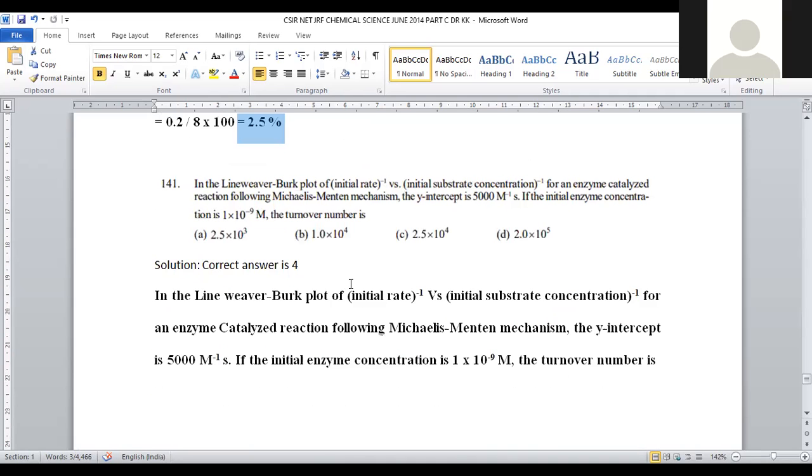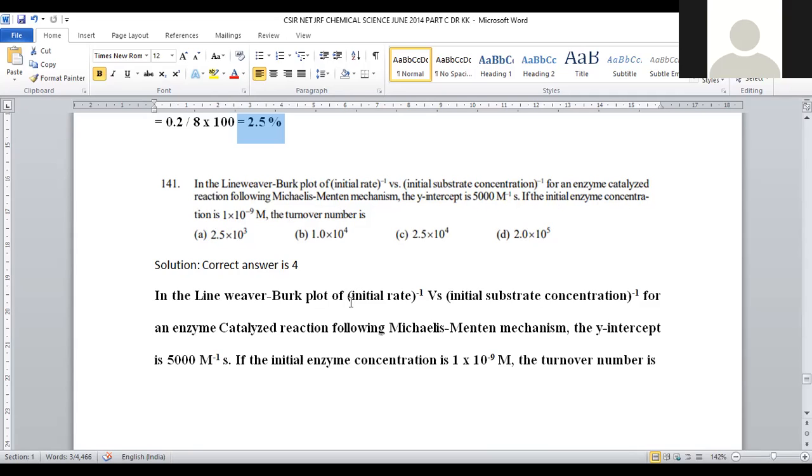Let us move on to question number 141. In the Lineweaver-Burk plot of initial rate inverse versus initial substrate concentration inverse for an enzyme catalyzed reaction following the Michaelis-Menten equation, the y-intercept is 5000 M inverse. If the initial enzyme concentration is 1 into 10 to the power minus 9, the turnover number is asked.